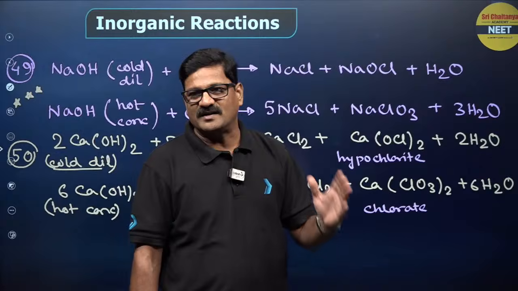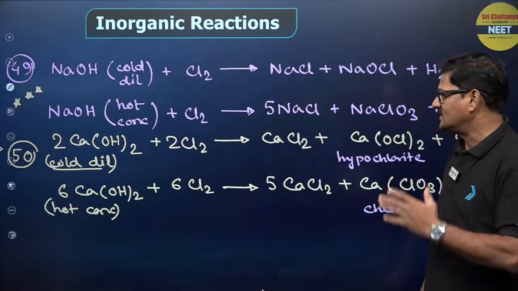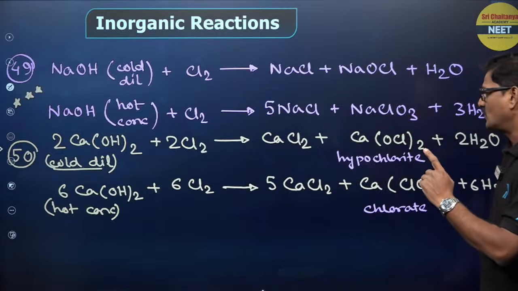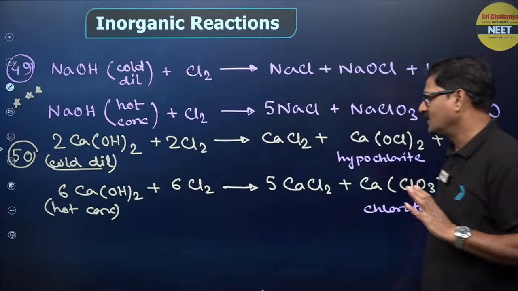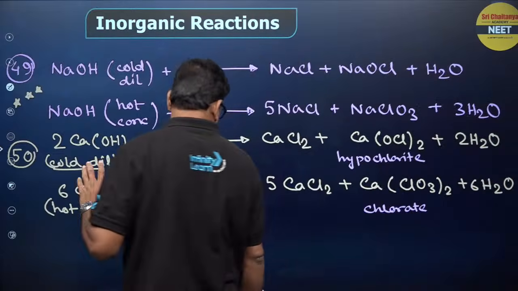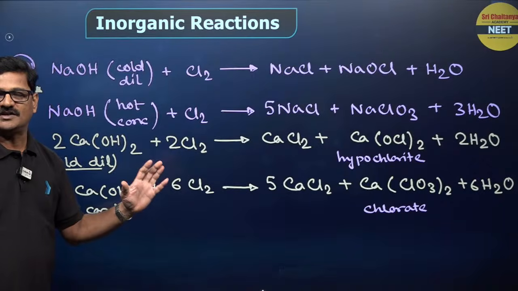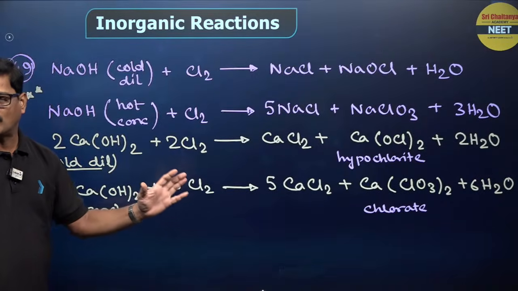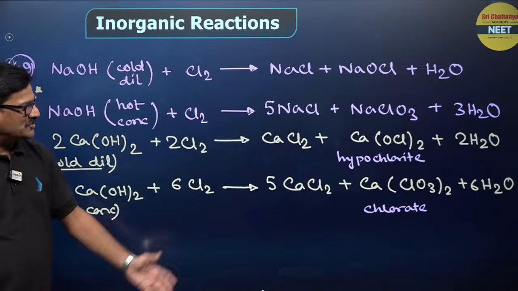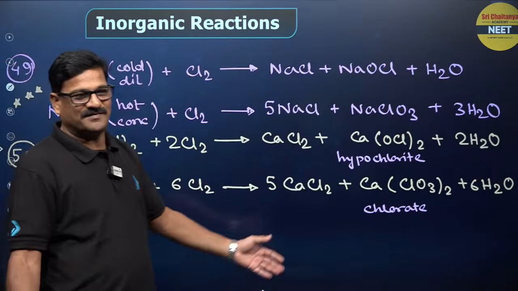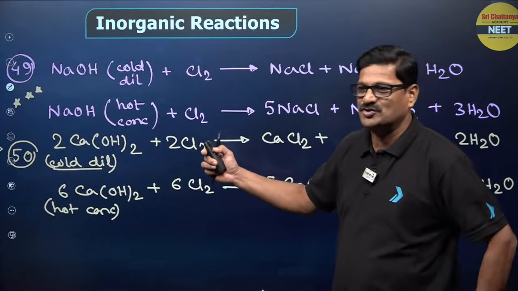And calcium hydroxide also is going to react with chlorine. Cold and dilute gives calcium chloride and calcium hypochlorite. And hot concentrated is going to give rise to CaCl2 and Ca(ClO3)2, calcium chlorate. Okay. So, hope you are enjoying this series of reactions. If you have any doubts, please let me know.